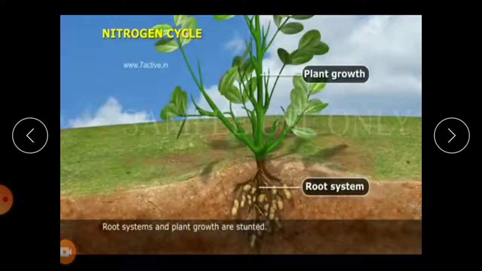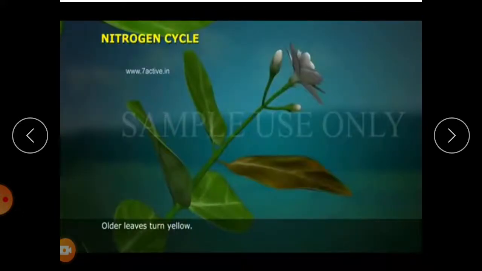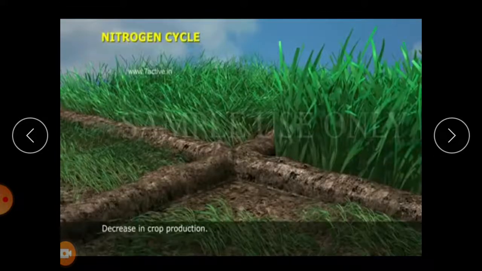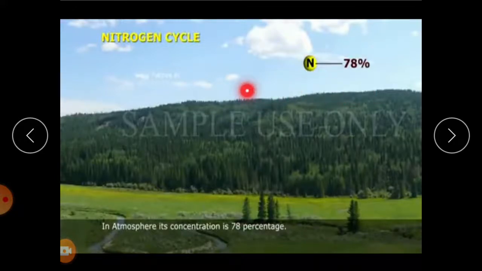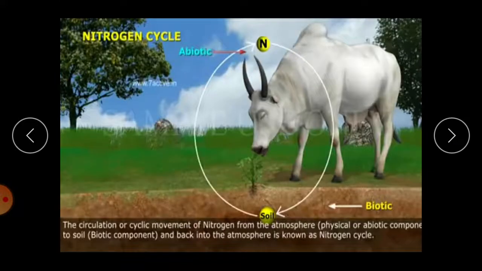What happens if there is no nitrogen? Root system and plant growth are stunted. Older leaves turn yellow. There is a decrease in crop production, and the life of microorganisms becomes endangered. In the atmosphere, its concentration is 78%.